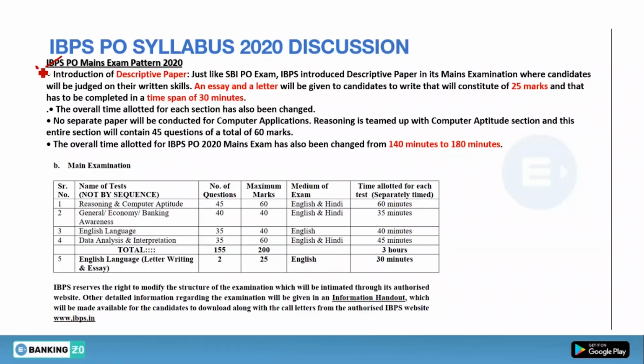In the mains examination, you will get 4 sections. First one is reasoning and computer aptitude. Second one is general awareness, banking awareness, or economic awareness. You can say anything. Third one is English language, and fourth one is data analysis and interpretation. Along with these 4 tests, you will get an additional descriptive test also, where you have to write a letter and an essay.